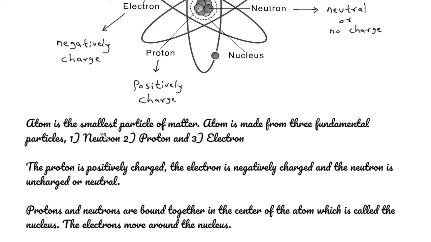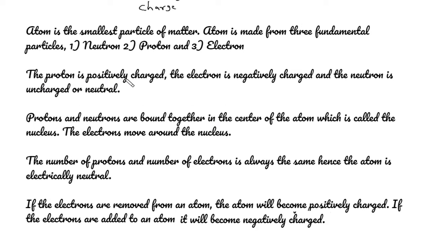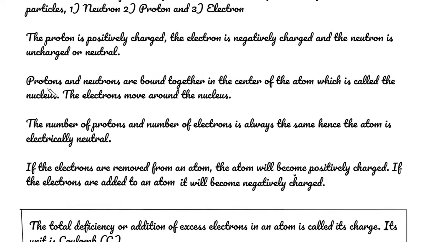Atom is the smallest particle of matter. Atom is made from three fundamental particles: neutron, proton and electron. The proton is positively charged, the electron is negatively charged and the neutron is uncharged or neutral. Protons and neutrons are bound together in the center of the atom, which is called the nucleus. The electrons move around the nucleus.